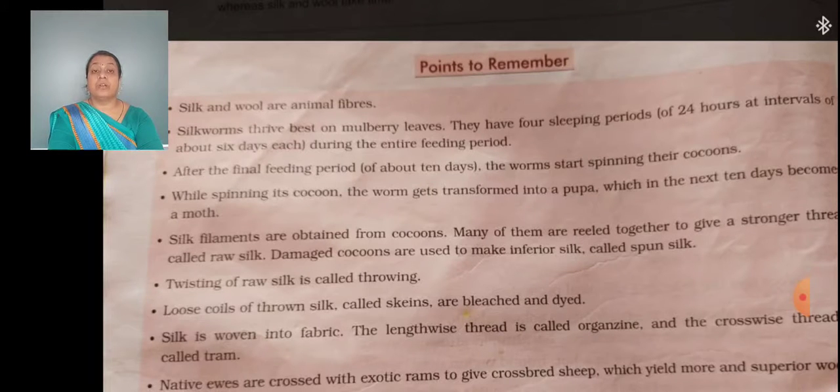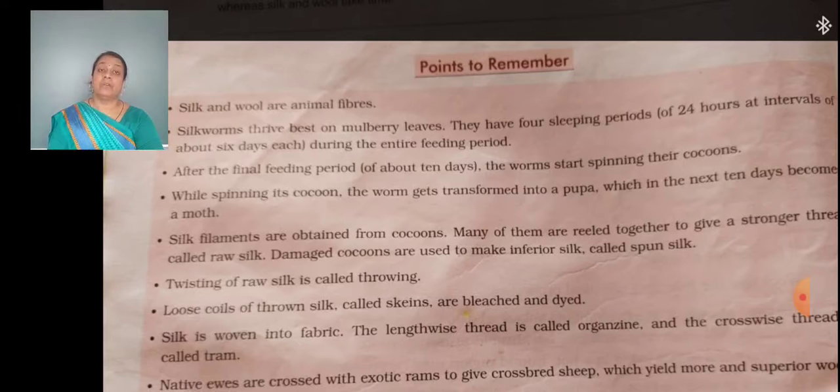Twisting of raw silk is called throwing. Loose coils of thrown silk are called skeins. The skeins are then bleached and dyed.